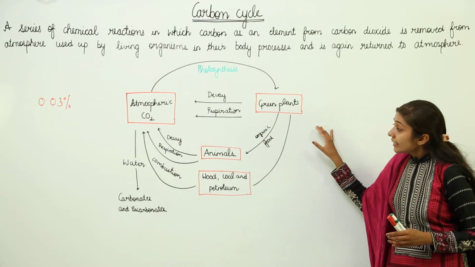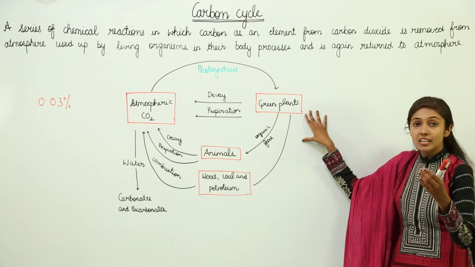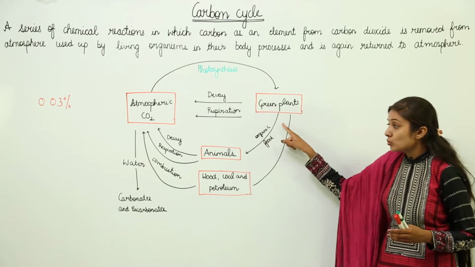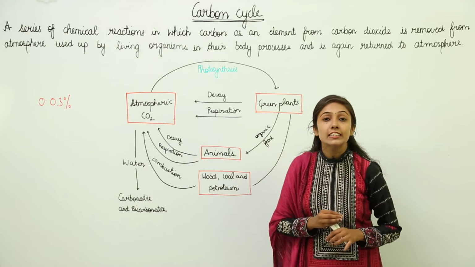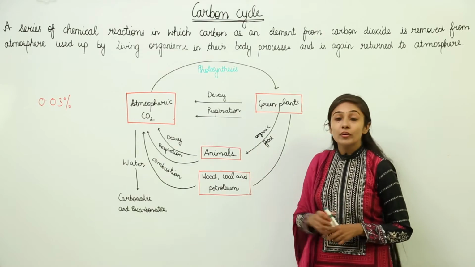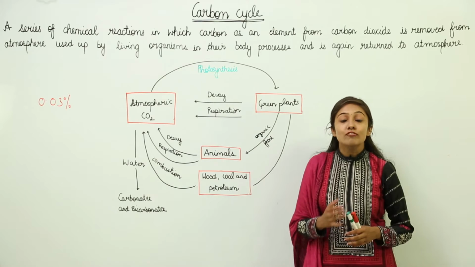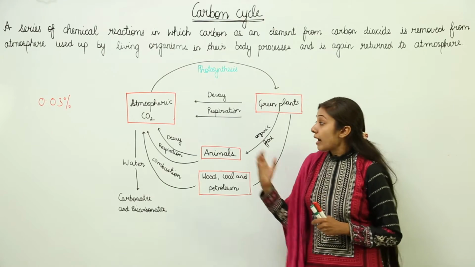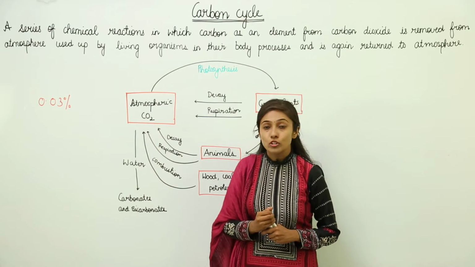Similarly, the green plants are taken up by animals as organic food, and when these animals respire, they also release CO2 back into the atmosphere. And when these animals die, as a result of decomposition of their bodies by microorganisms, CO2 is again released back into the atmosphere.